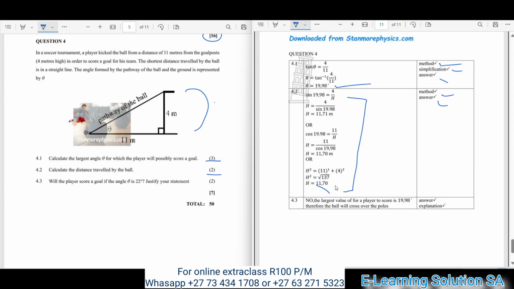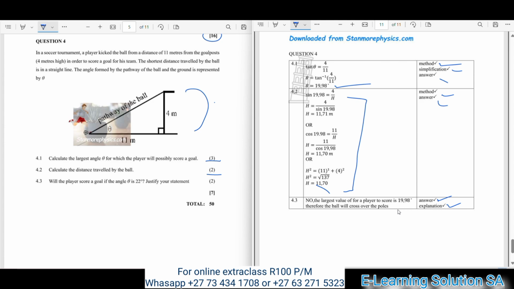Okay, now let's move over to our last question, 4.3. Will the player score a goal if the angle theta is 22 degrees? Justify your answer. So your answer, there is 2 marks. So it's a mark for writing the correct answer, and another mark for explaining. So you must use your own words to explain this.